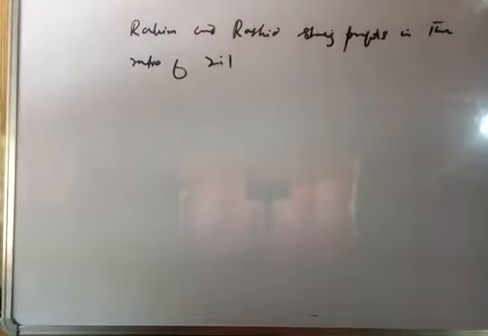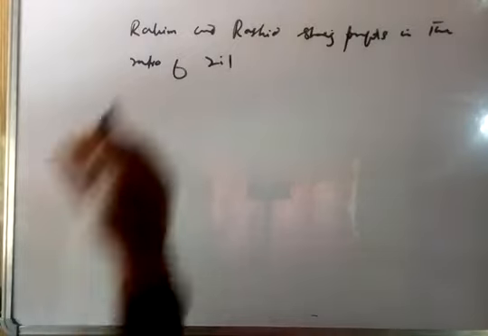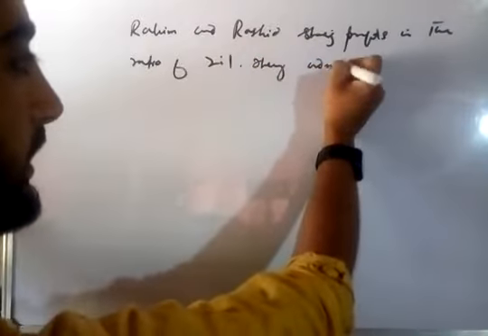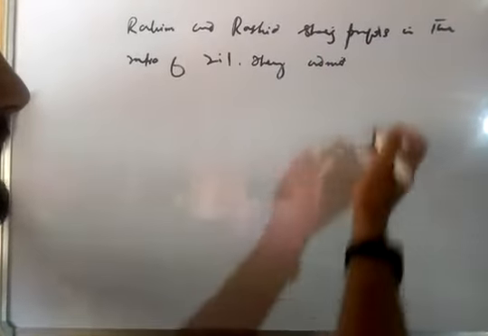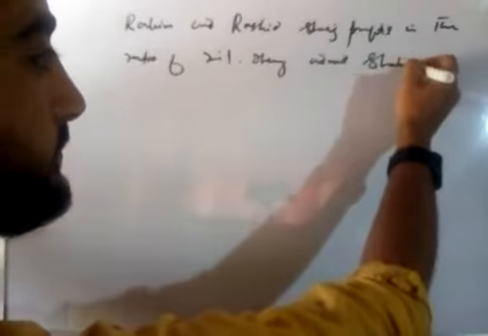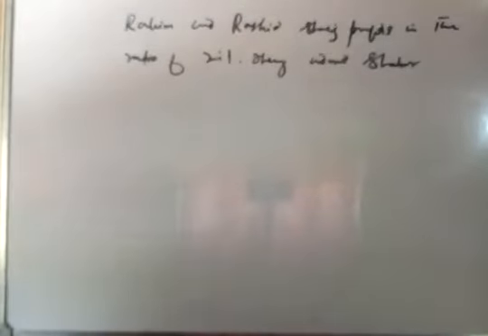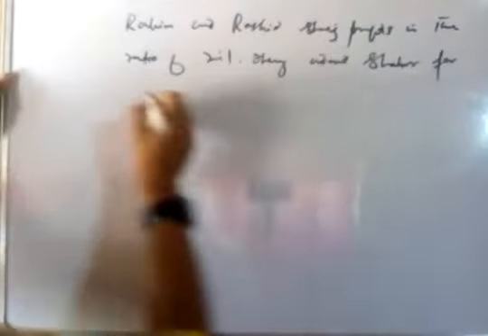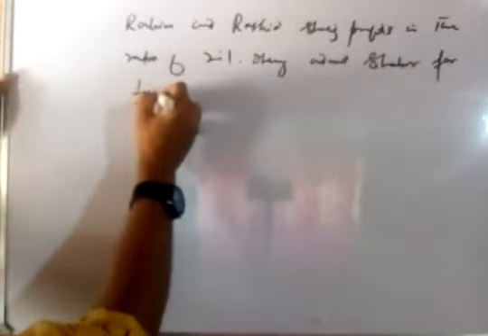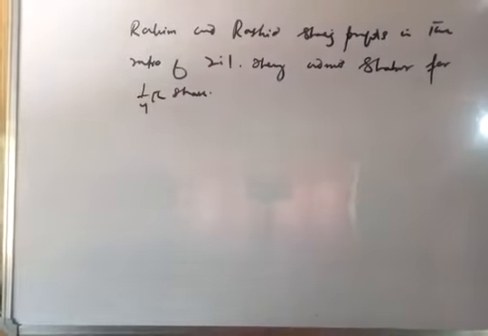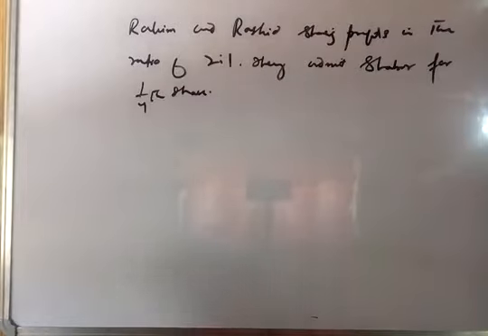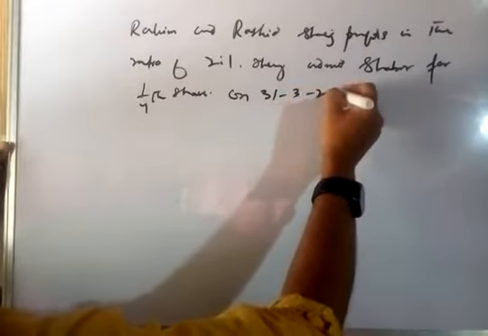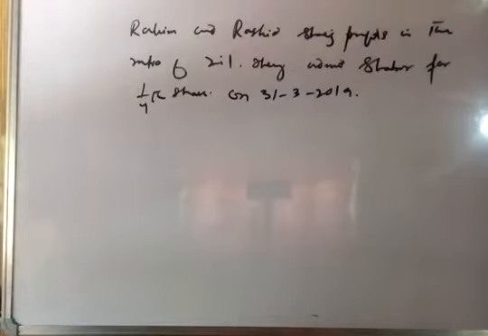Now this is the second case of reconstitution, and here the admission of a partner takes place. So we will write here, they admit, let us say, Shabir, for our example, as a new partner for, let us take it, 1/4 share, on 31st March 2019.